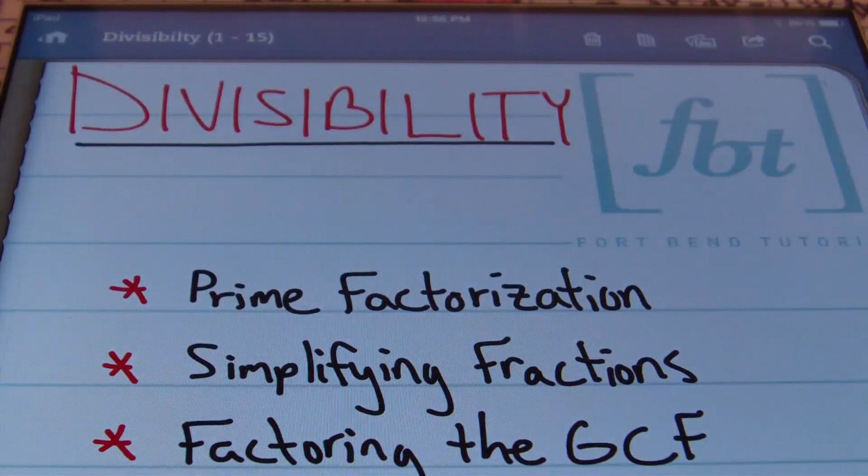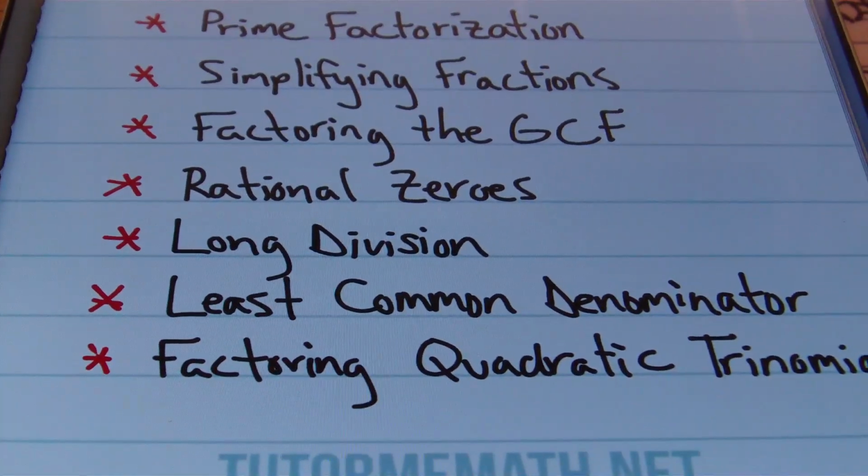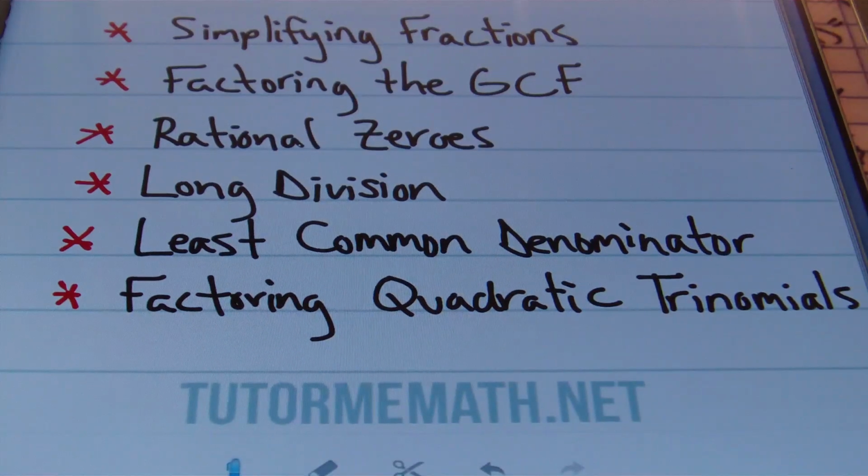If you're having difficulty with any of these topics, it just might be that if you were to master divisibility, you would really improve in these areas. These areas would include finding the prime factorization, simplifying fractions, factoring the GCF, finding rational zeros, long division, finding the least common denominator, and finally factoring quadratic trinomials. There are many other math concepts related to divisibility, and if you master it, you would improve in those areas. So let's begin.